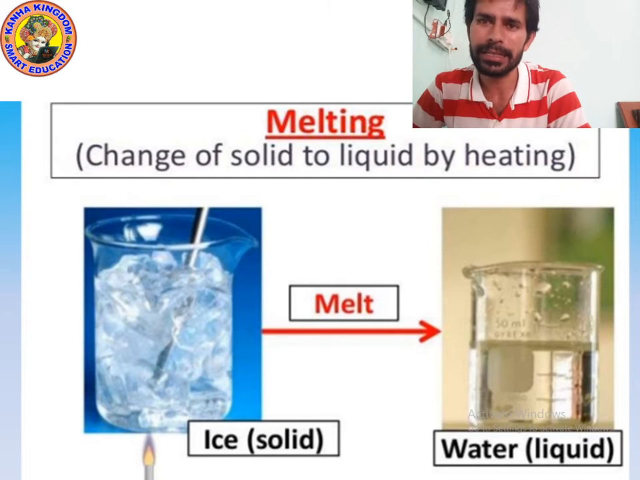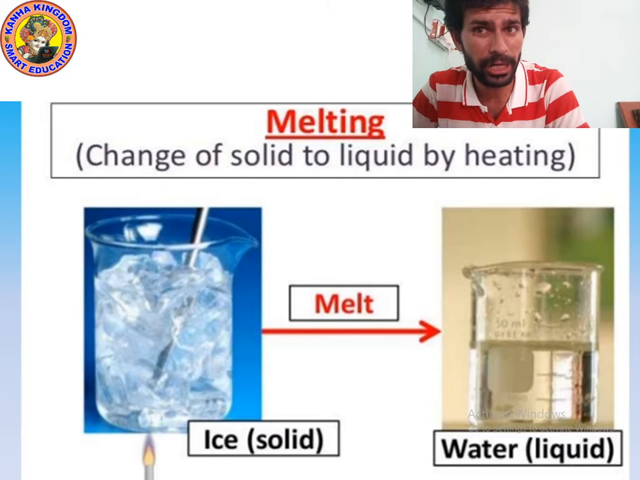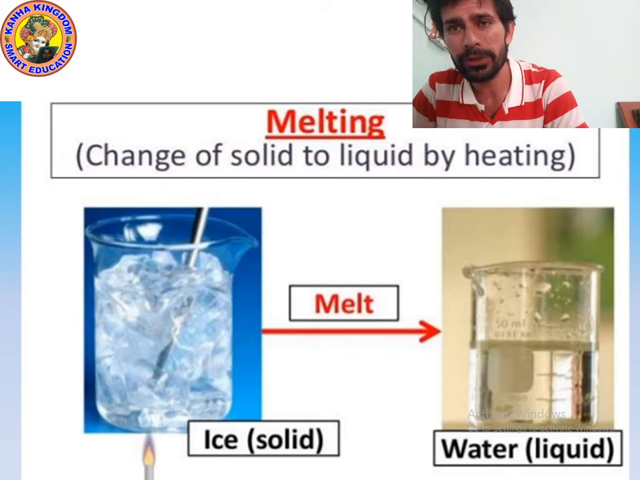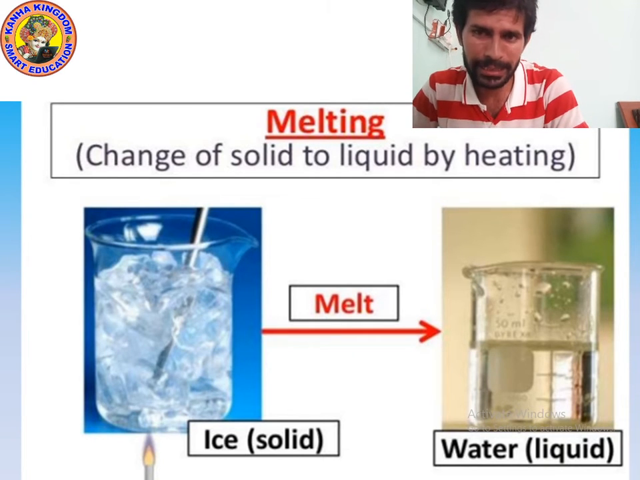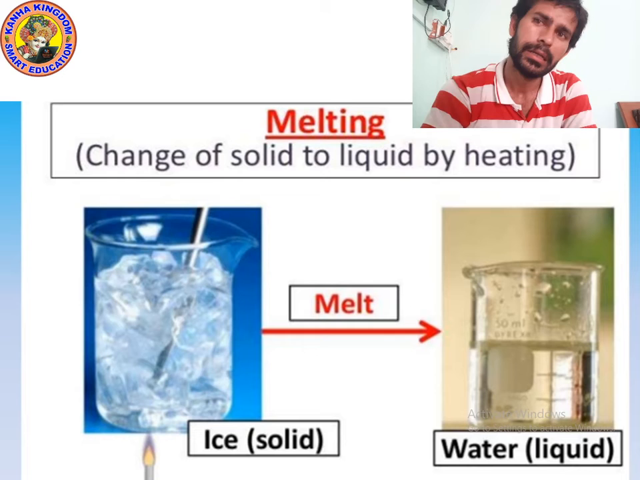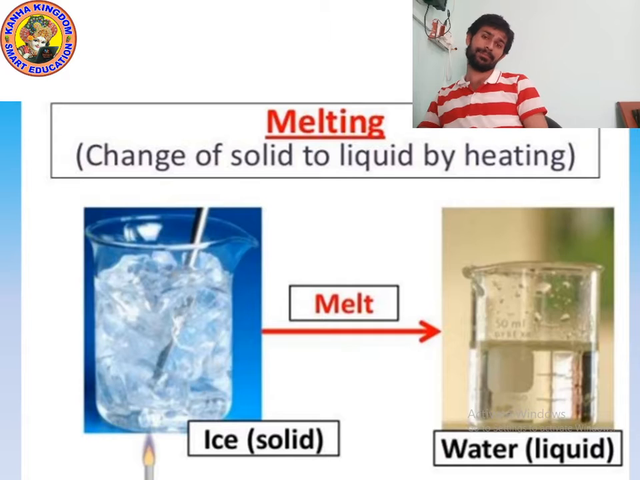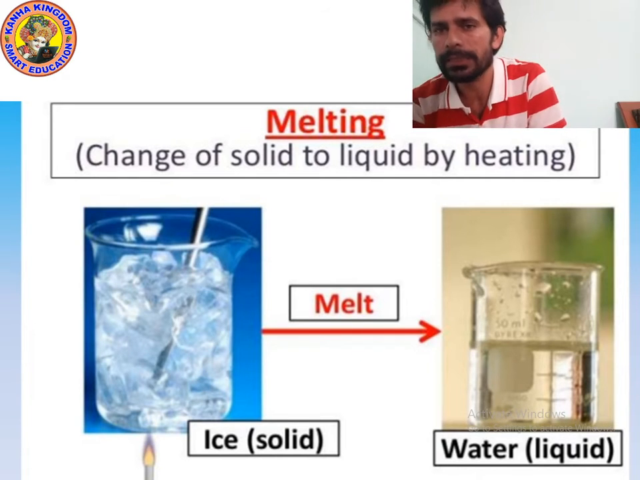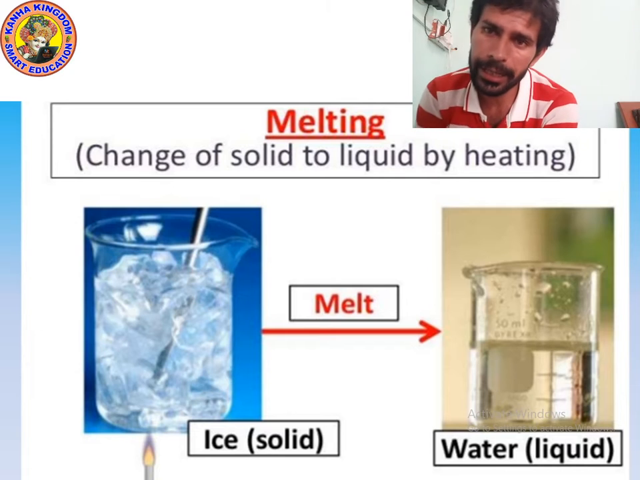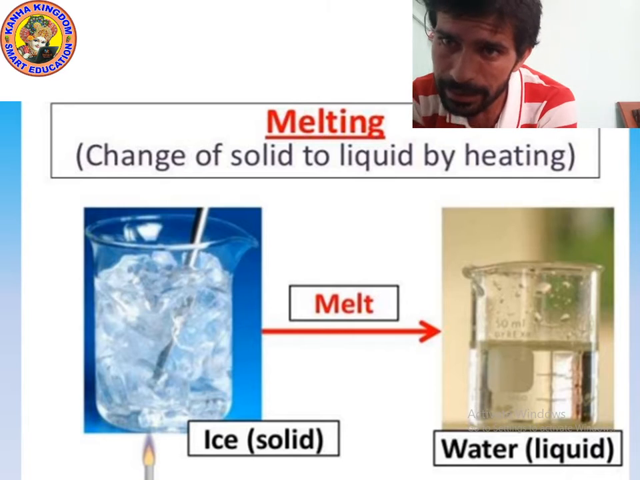So what is melting? The process of changing solid to liquid by heating is known as melting. So melting happens on heating or increasing the temperature. Melting is the process by which we can convert ice into water. Can we again convert water into ice? Yes, we can easily convert. So it is an example of melting. Please write down and draw the diagram. I am giving you a few seconds. Your time starts now.